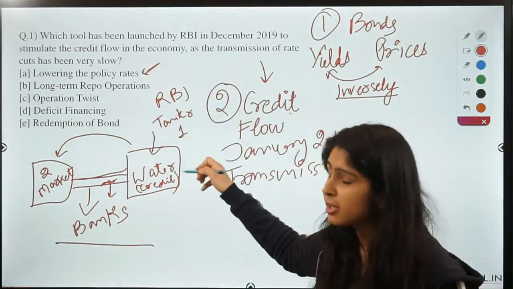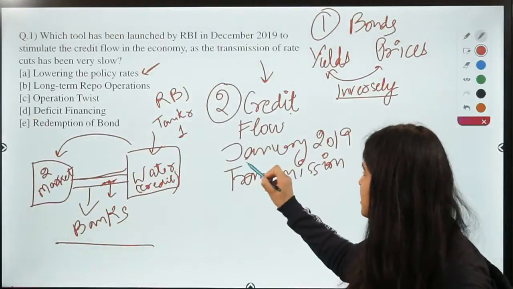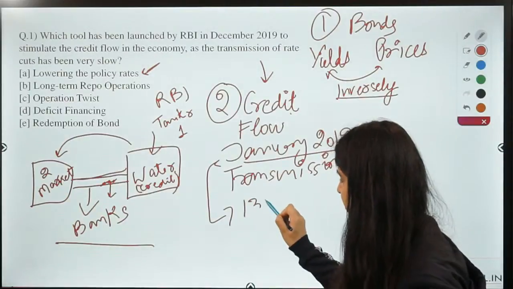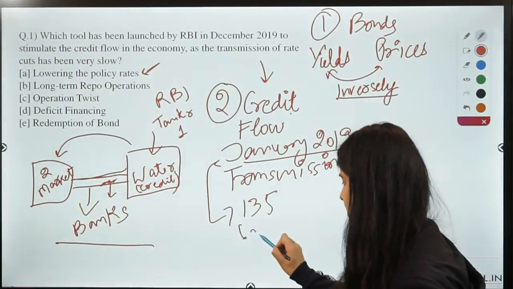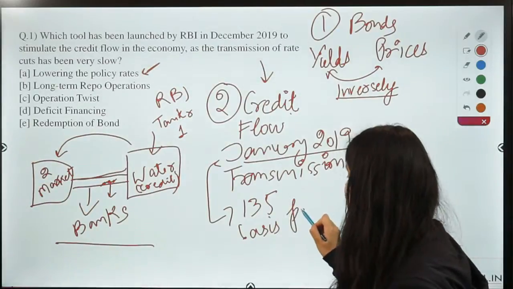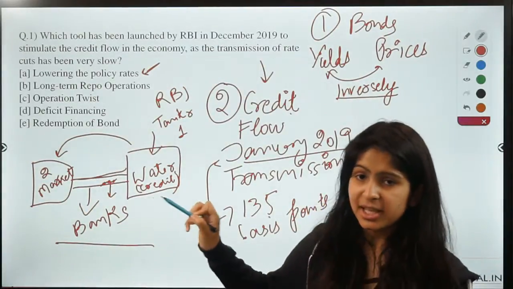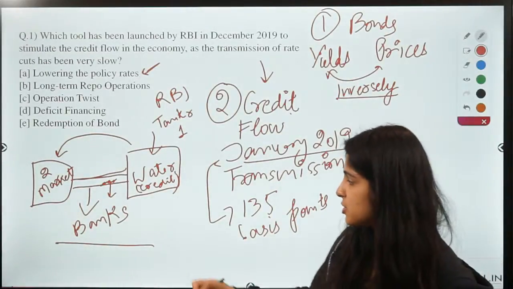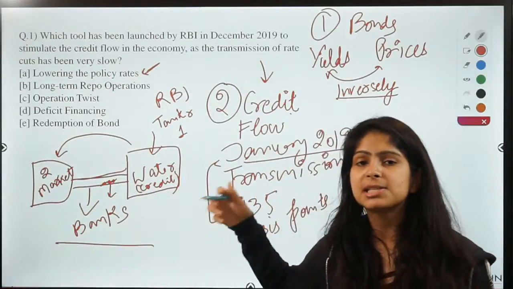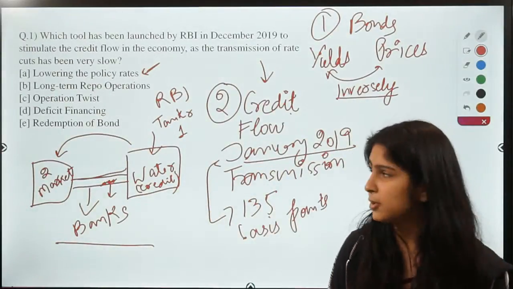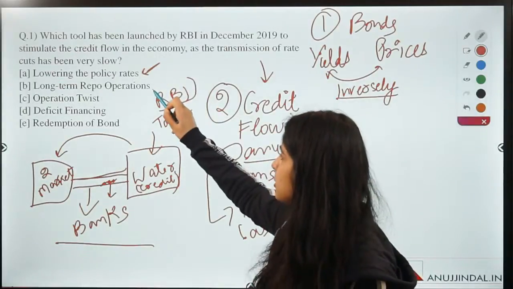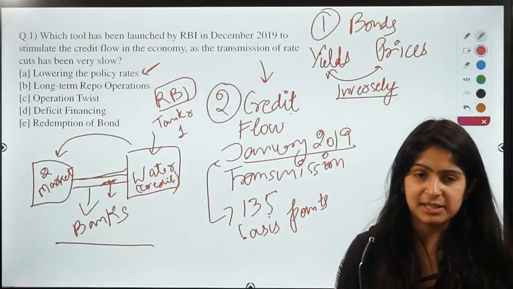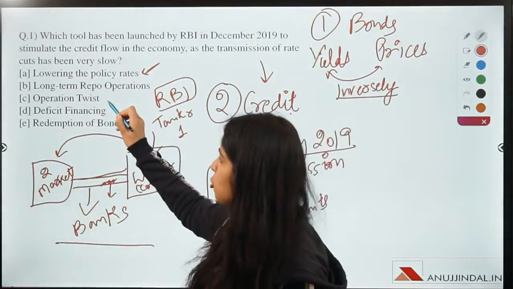RBI is cutting the policy rates since January 2019. It has cut the rate about 135 basis points. But the benefit is not reaching the market. And why is that so? Because banks are not lowering their interest rates. So there is a hole in the pipe, or there is a fault with banks that they are not lowering the interest rates. That is why RBI is not able to stimulate the economy with the help of lowering of policy rates, right? So that is why it has resorted to Operation Twist.